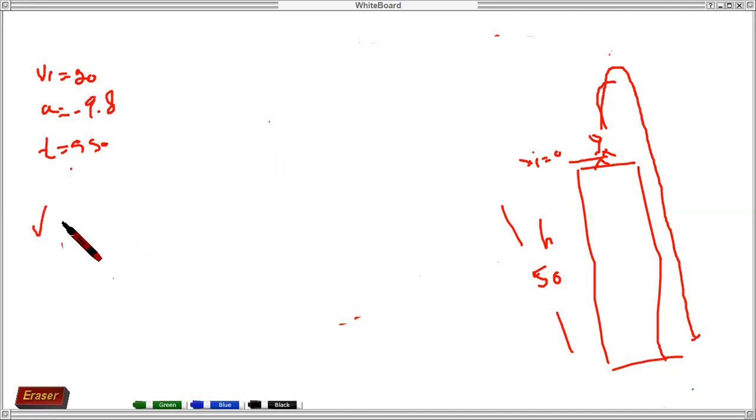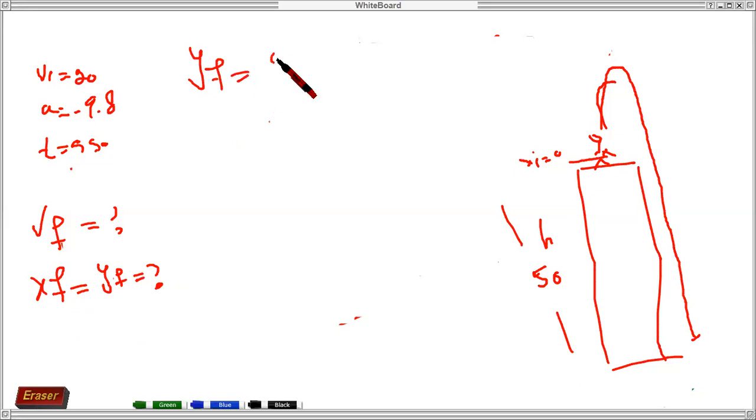First one, you need to find final velocity. And second one, you need to find Xf, final distance. Body is along the vertical axis, so you can say Yf. Y means vertical axis. Correct? So how to find the vertical distance covered? For distance we use the second equation: Yf is equal to initial distance Yi plus Vit, minus 1 over 2 gt square, second equation.